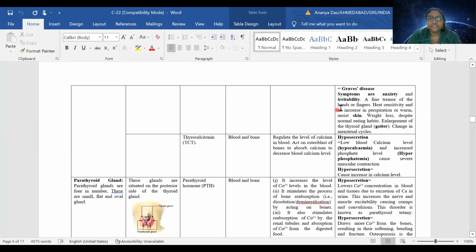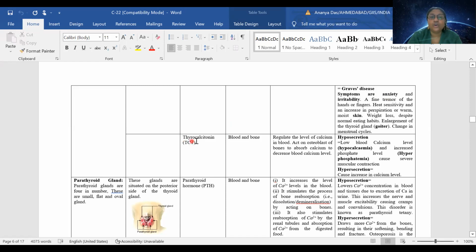See, in this Graves' disease, there will be anxiety and irritability, and the fingers of the hand will be almost shaky. The person will have too much feeling of cold or hot, and there will be goiter, obviously, and the menstrual cycle pattern will be changed. So apart from these T3 and T4, there is another hormone secreted by the thyroid gland that is known as TCT